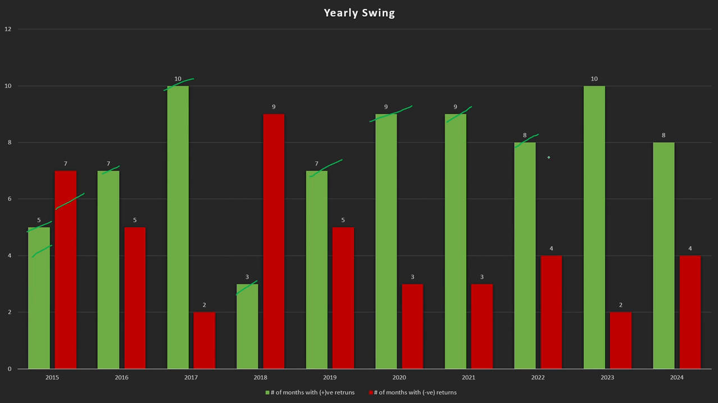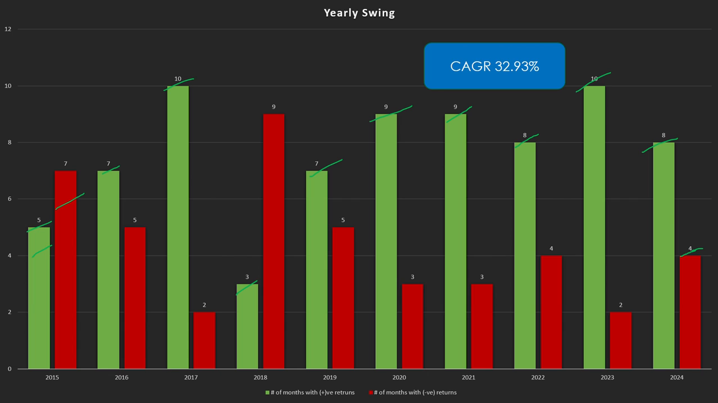2022, 8 positive. 2023, 10 out of 12 months gave positive returns. So very good year for the sector. And 2024, 8 months gave positive returns and 4 negative. And we all are aware that the last 3 months of 2024 saw significant correction across the board, across the sectors in the entire Indian share market.